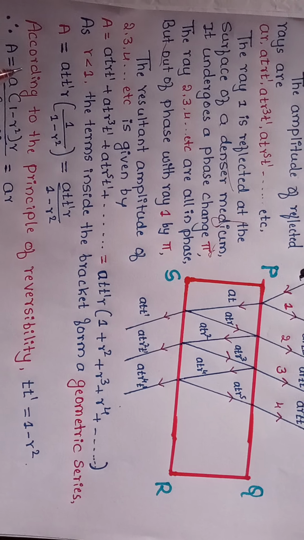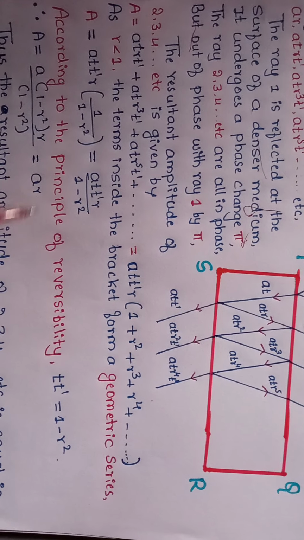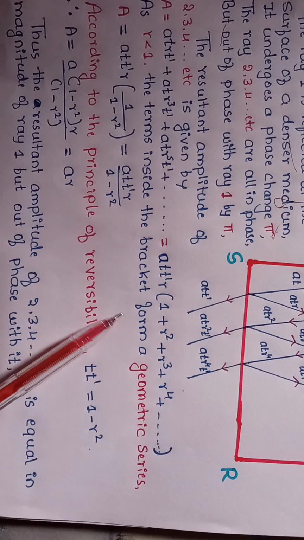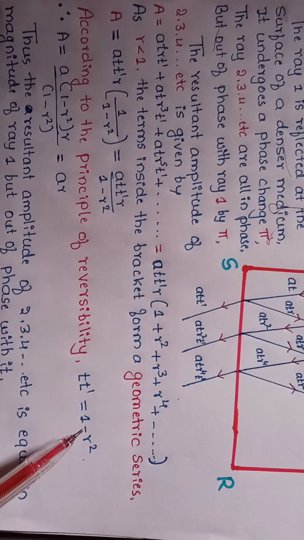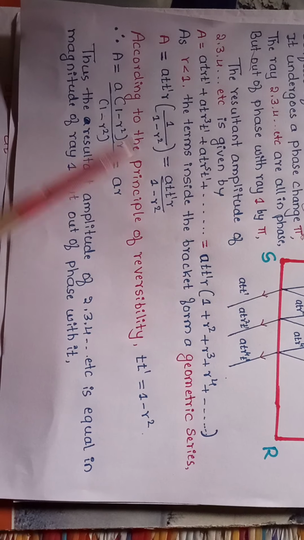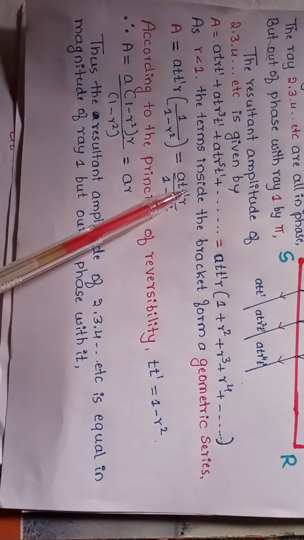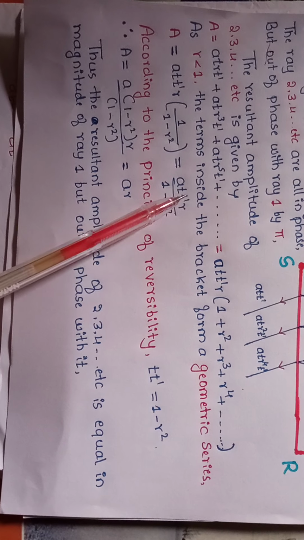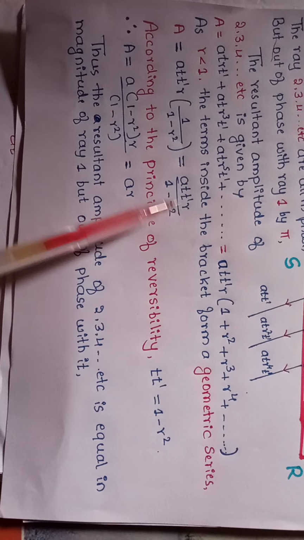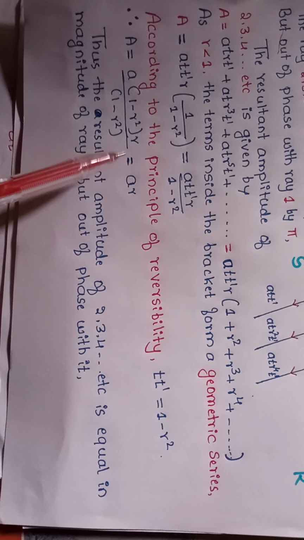Now according to the principle of reversibility, the value of T dash is equal to 1 minus R square. Put this value in the equation: A equal to small a into 1 minus R square into R divided by 1 minus R square.